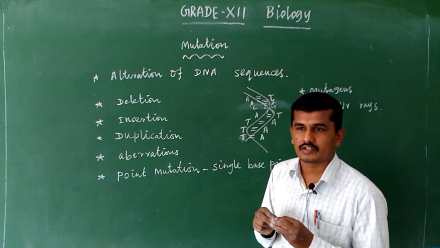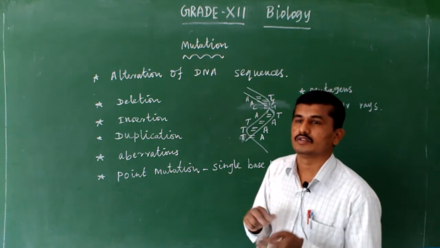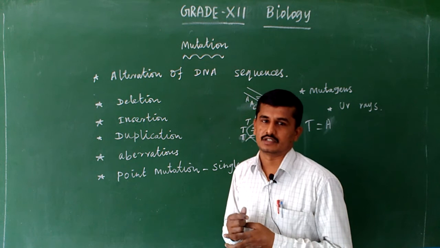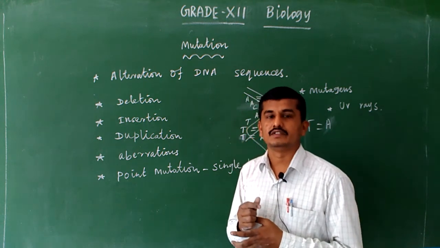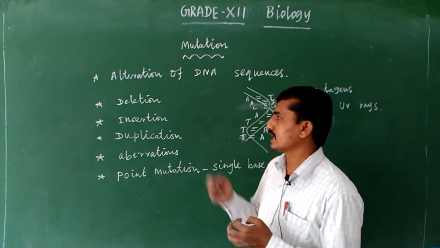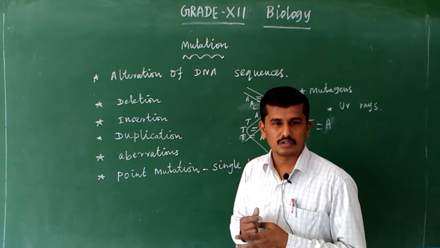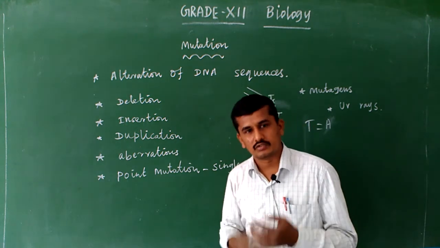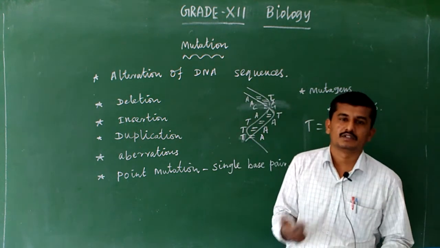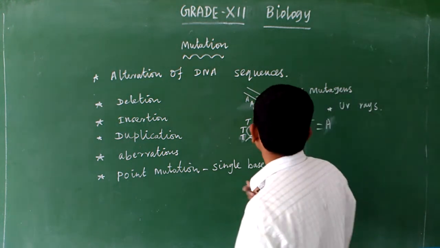Then the cancerous cells continuously grow, dividing abnormally to form a tumor-like structure. So uncontrolled cell division leads to tumor or cancer. Cancerous cells normally have mutation. Due to this mutation, the cells slowly convert into cancerous cells. This is mutation.